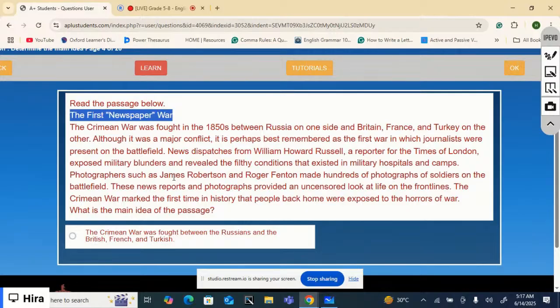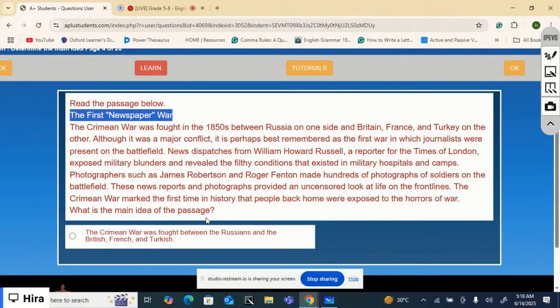Photographers such as James Robertson and Roger Fenton made hundreds of photographs of soldiers on the battlefield. These news reports and photographs provided an uncensored look at life on the front lines. Well, these are the gory details of war. The Crimean War marked the first time in history that people back home were exposed to the horrors of war.